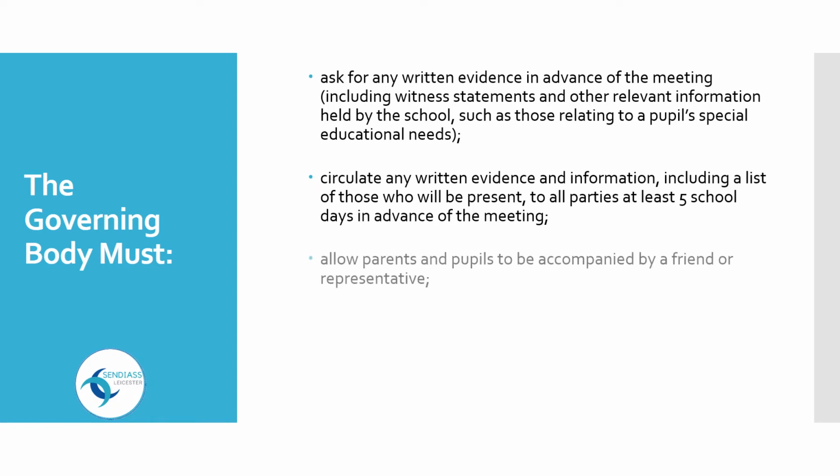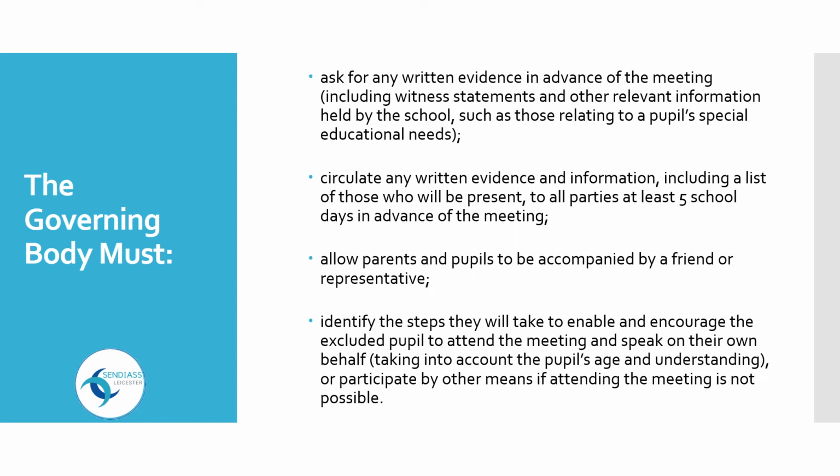Allow parents and pupils to be accompanied by a friend or representative. Identify the steps they will take to enable and encourage the excluded pupil to attend the meeting and speak on their own behalf, taking into account the pupil's age and understanding, or participate by other means if attending the meeting is not possible.